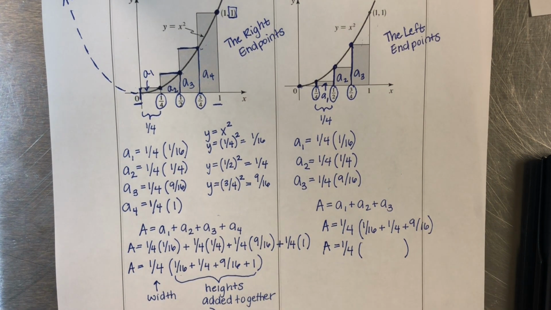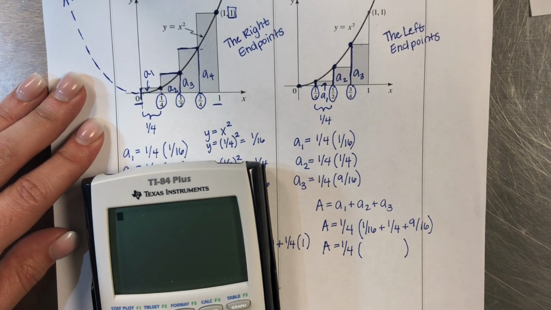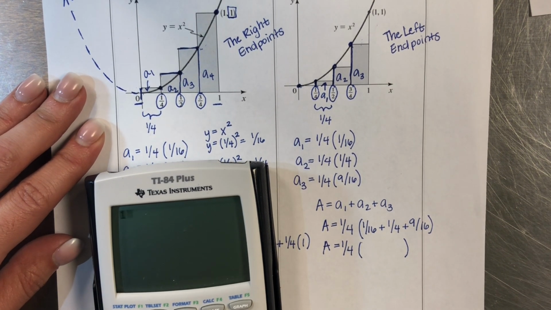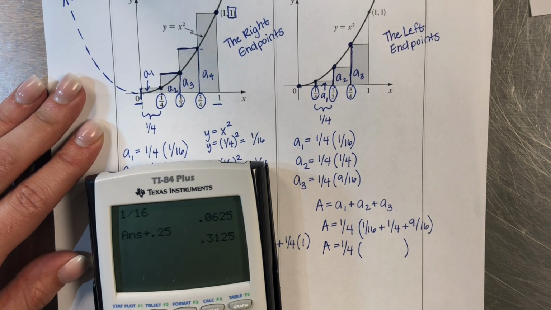Let's see here. 1/16 plus 1/4, which is 0.25, plus 9/16.